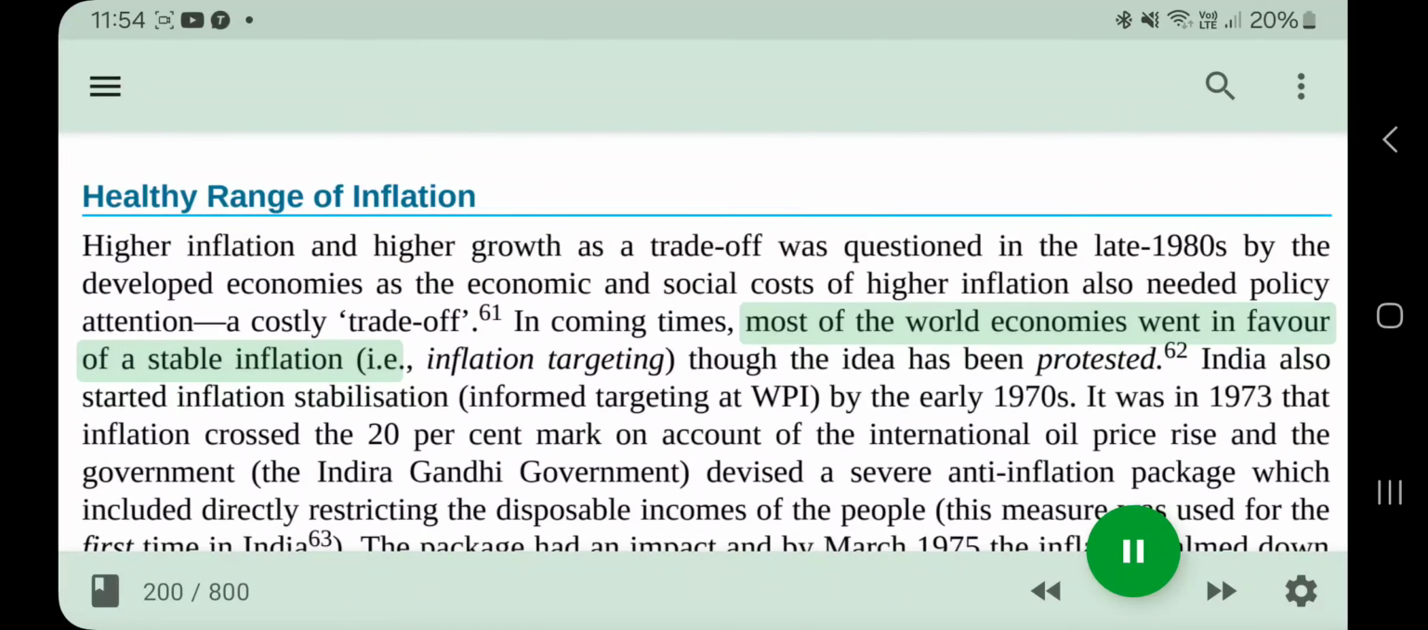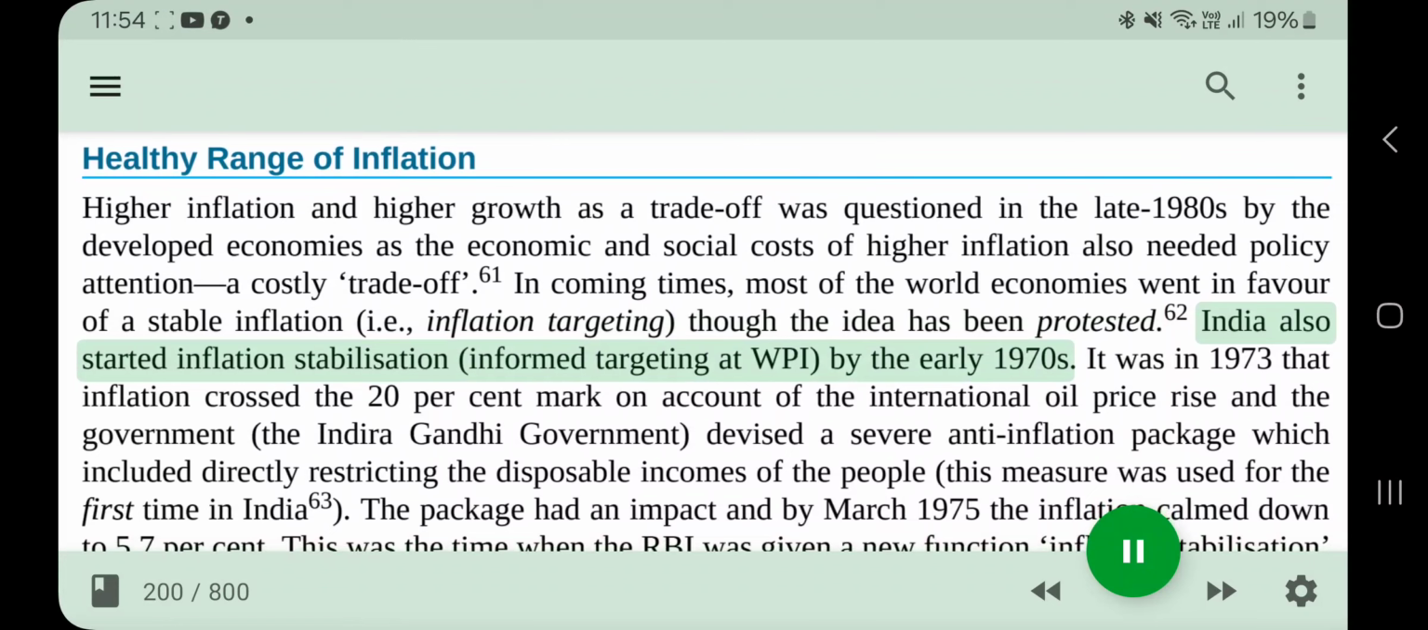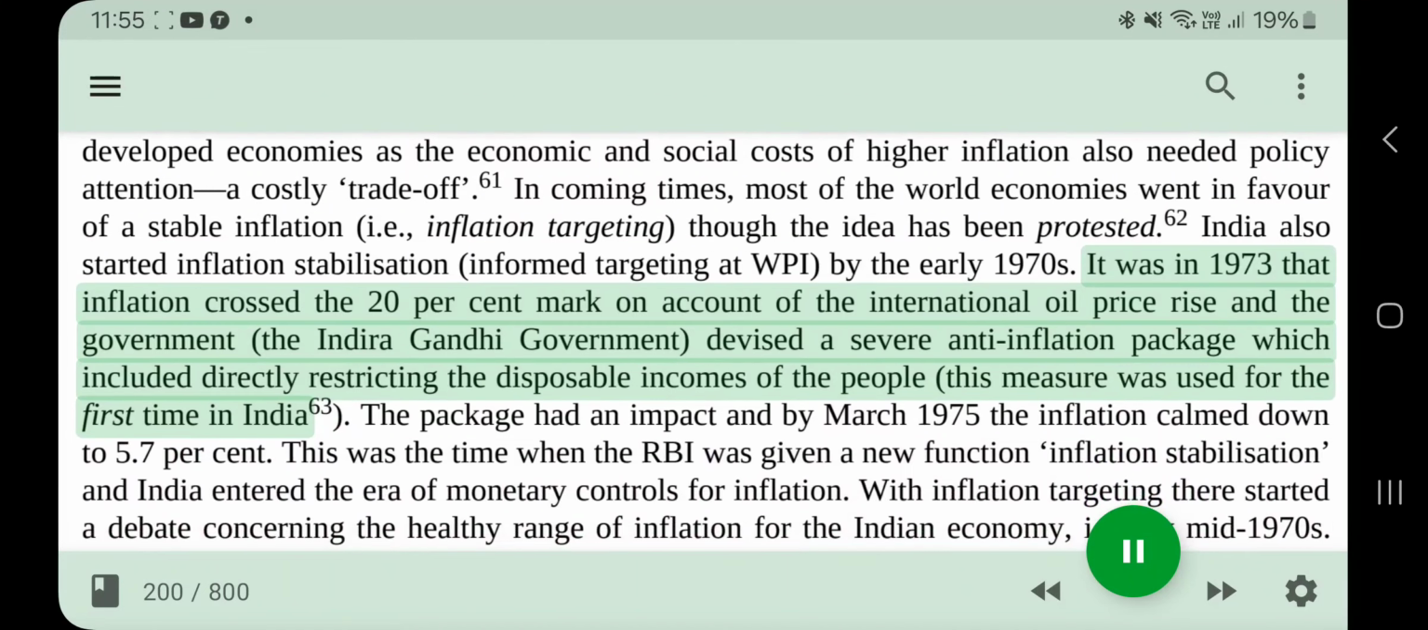In coming times, most of the world economies went in favor of a stable inflation, i.e., inflation targeting, though the idea has been protested. India also started inflation stabilization, informed targeting at WPI, by the early 1970s. It was in 1973 that inflation crossed the 20% mark on account of the international oil price rise, and the government, the Indira Gandhi government, devised a severe anti-inflation package which included directly restricting the disposable incomes of the people.